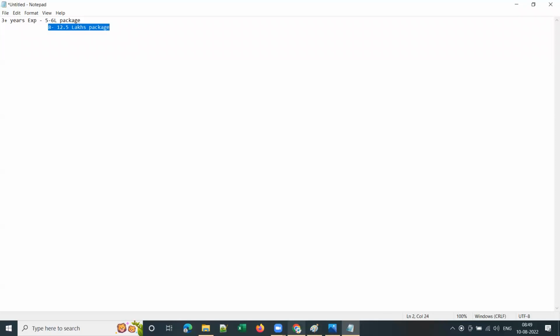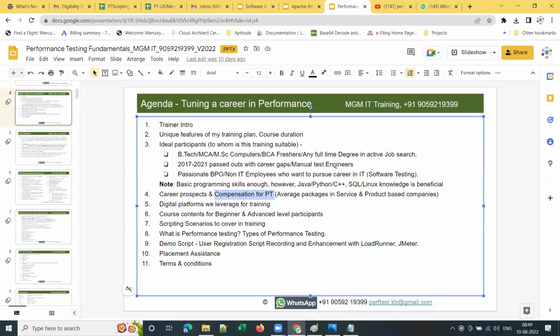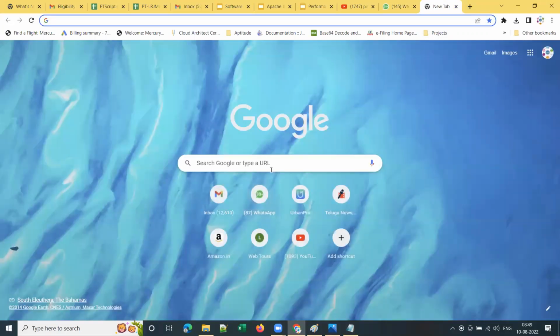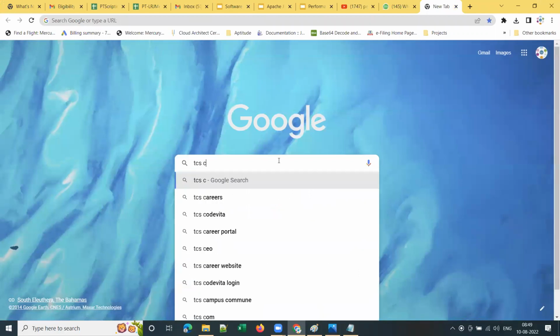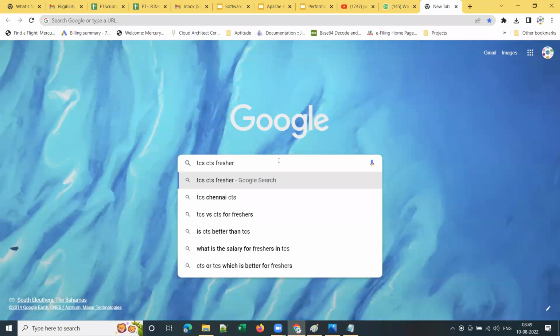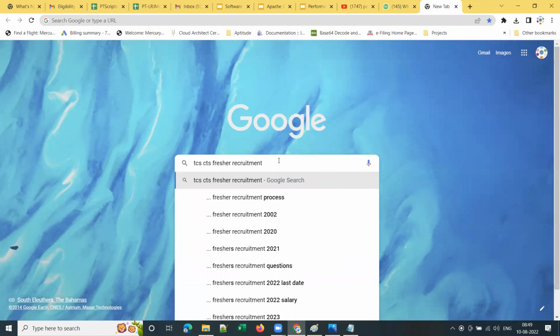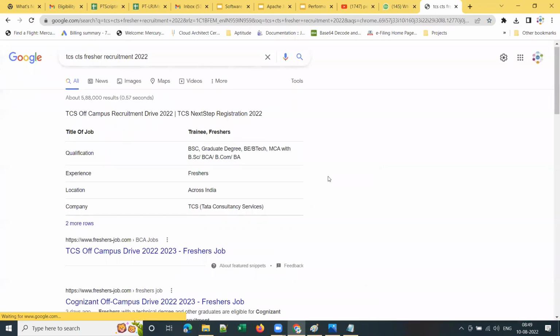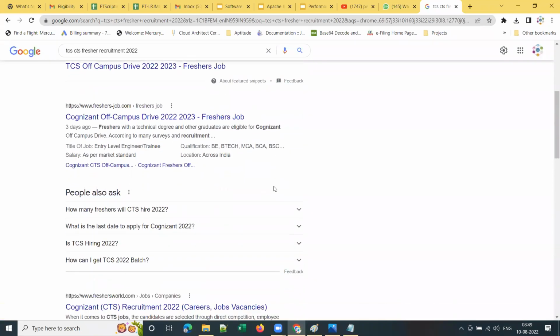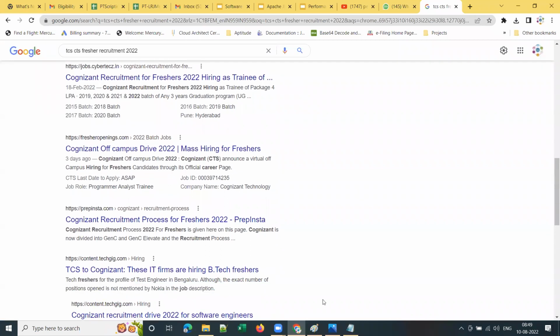And for your information, TCS and CTS recruited 1.8 lakh freshers in the last 1 year, in just 1 year. Okay. If you see TCS and CTS fresher recruitment in the past 1 year, they recruited like 1.8 lakh freshers. Just these two companies. I should be having some screenshots also.